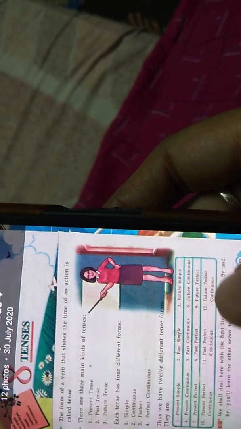They are present simple, past simple, future simple, present continuous, past continuous, future continuous, present perfect, past perfect, future perfect, present perfect continuous, past perfect continuous, future perfect continuous. These are the 12 tenses. We shall deal here with the first 5 tenses only, and later you will learn the other 7 tenses also.